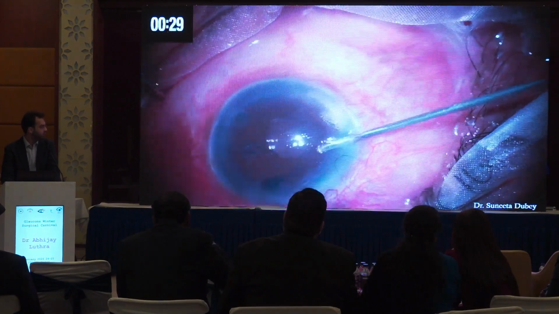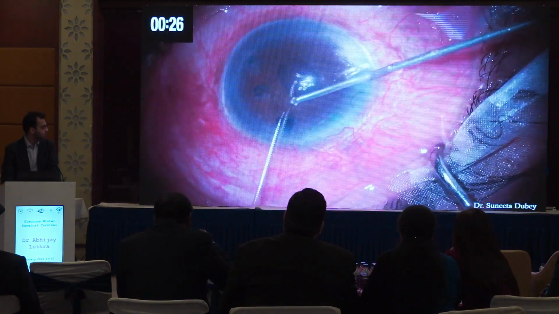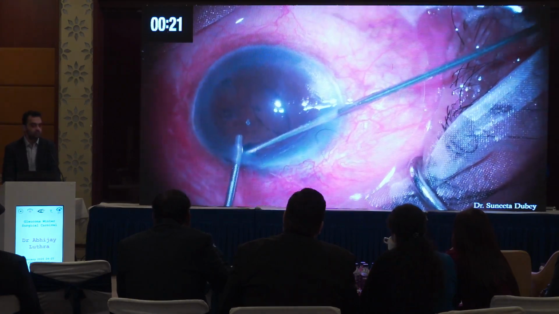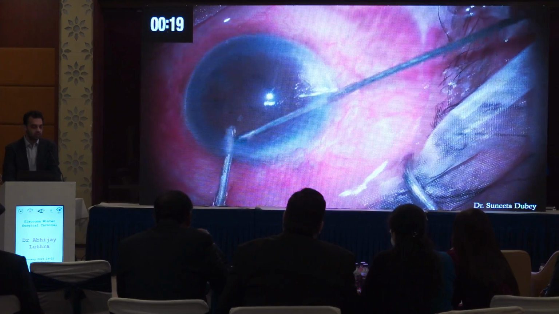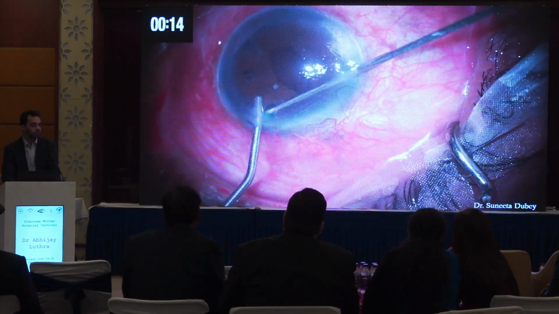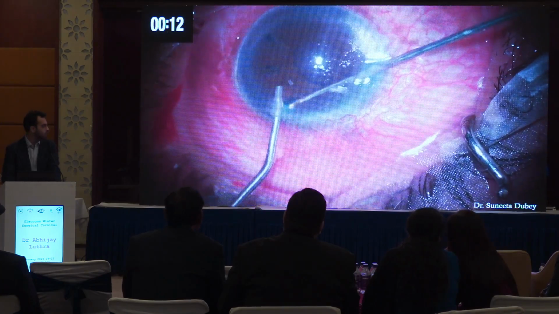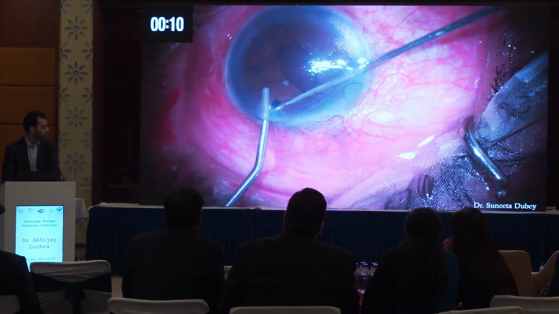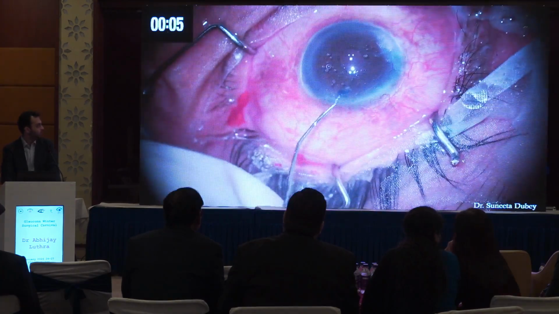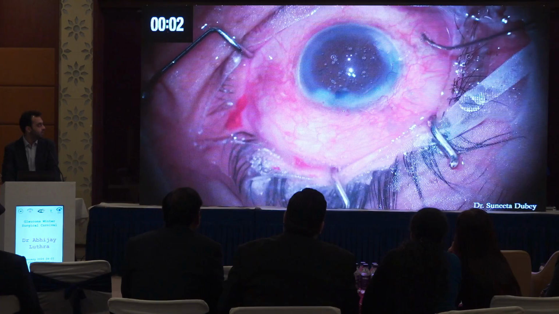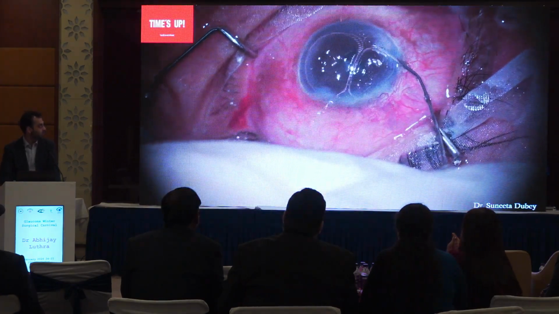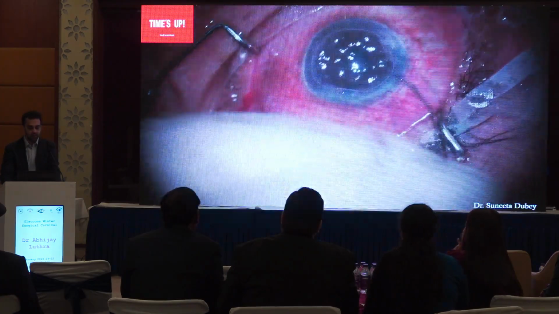Then we went ahead, made another port, and using a 23 gauge vitrector, we advanced to the surgical PI that we had created and turned the vitrector face down and decided to cut the zonules followed by the hyaloid. A core vitrectomy had already been performed for the patient, so we did not really need to go that posteriorly in this patient. And here we have cut the zonules, and as soon as we did that, we saw that the anterior chamber suddenly deepened. As you can see right now, we'll try to introduce another air bubble, and now the air bubble is able to stay in the anterior chamber very nicely.